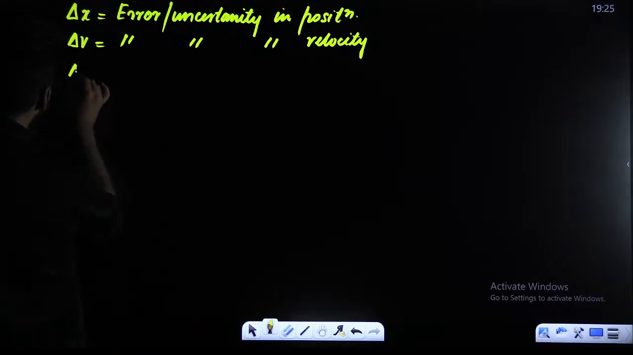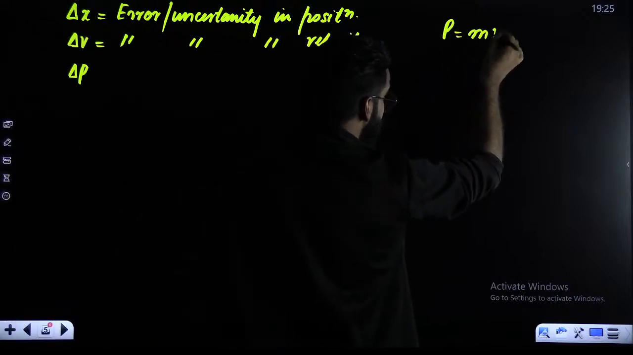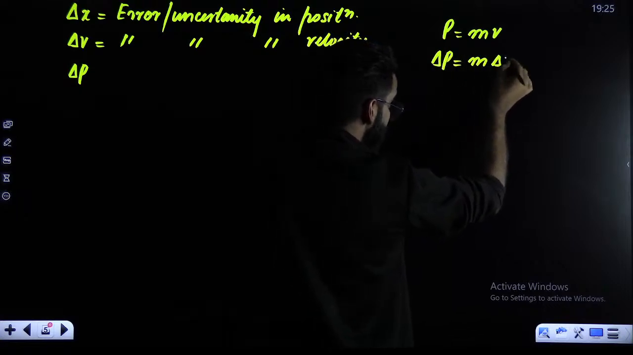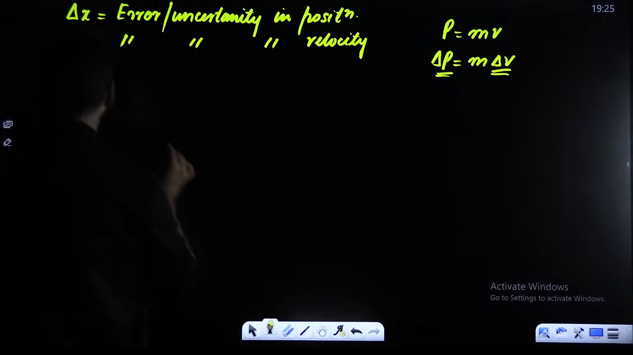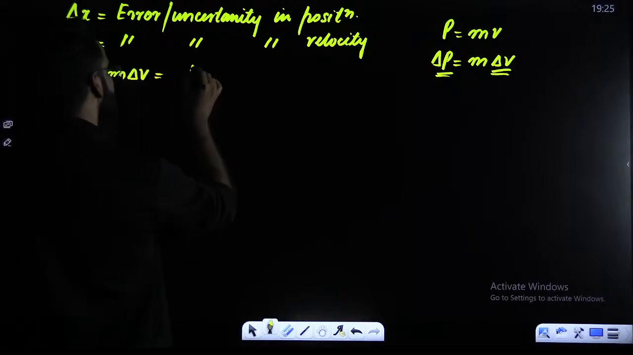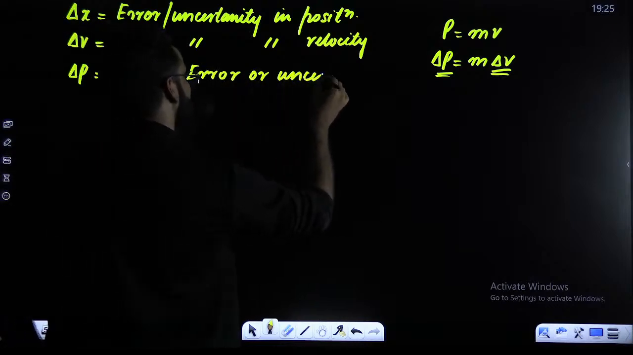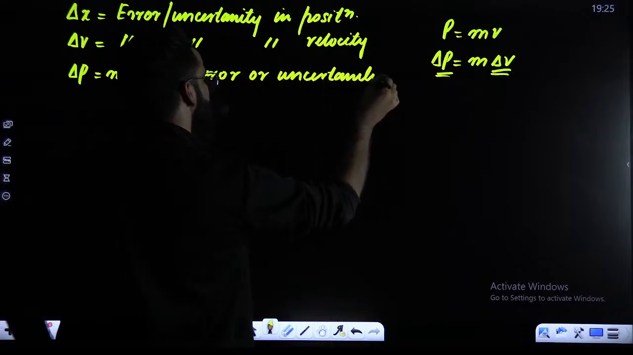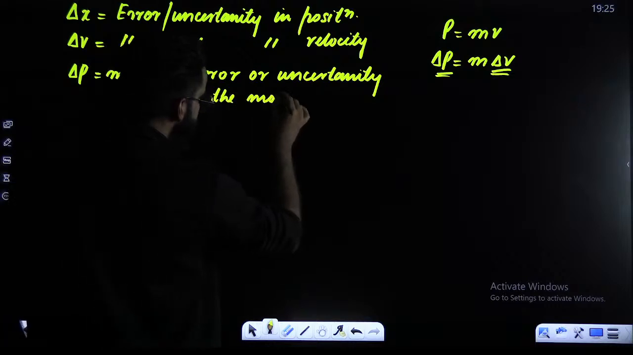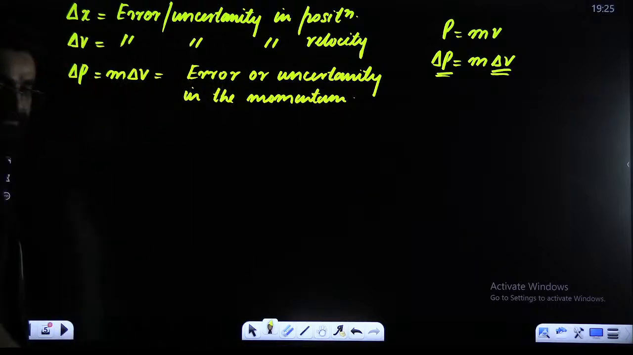Similarly, delta P. Delta P, you know, your momentum. P is equal to m multiplied by V. Error in momentum will be due to error in velocity, right? So your delta P is basically equal to m delta V, right? It represents error or uncertainty in the momentum of the microscopic particle, right?